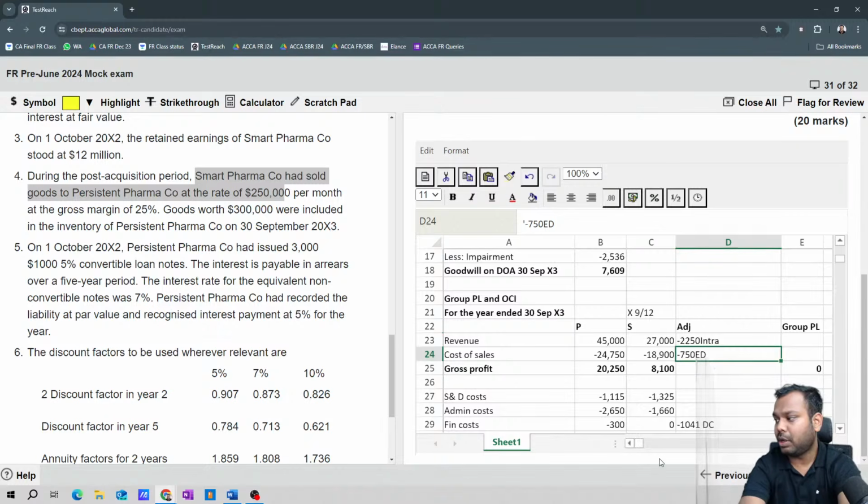Now, reduce from cost of sales means I will do plus here. Plus in cost of sales means reduce. So be very careful in the exam for the sign. This is again an area where you can make a mistake, guys.